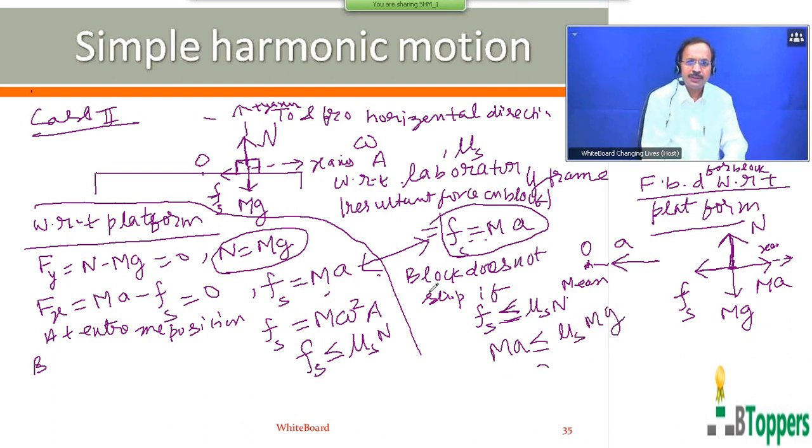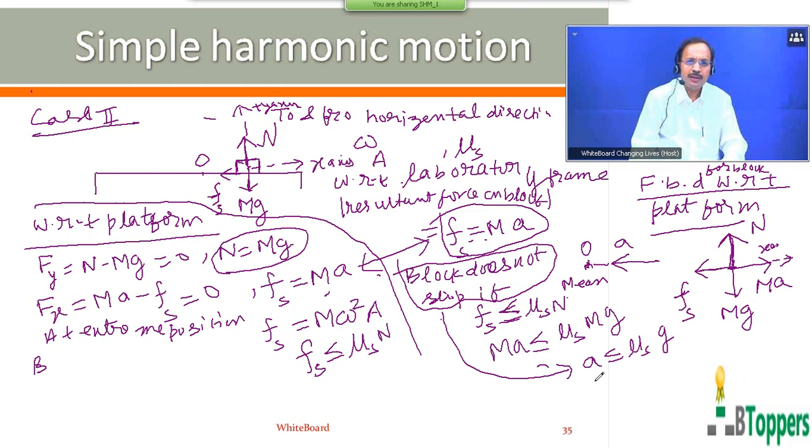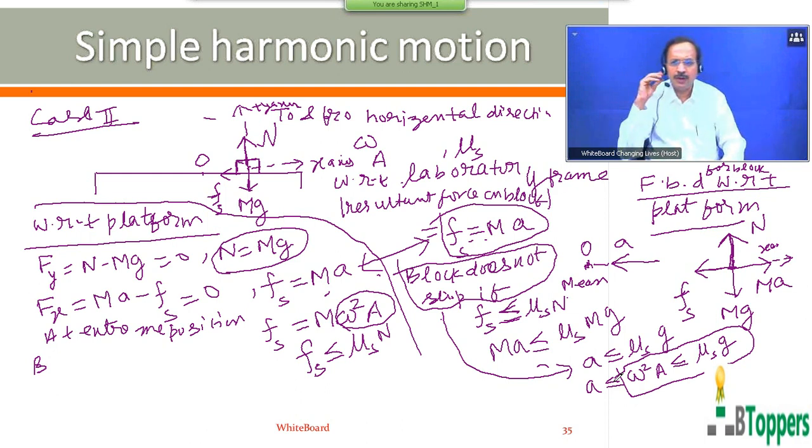So therefore the condition for the block not to slip on the platform can be written as A is less than or equal to μs times g. A can be written as ω² A, the maximum acceleration. The acceleration of the block in SHM is less than or equal to ω² A, and that should be less than or equal to μs g. Therefore, the block does not slip on the platform.